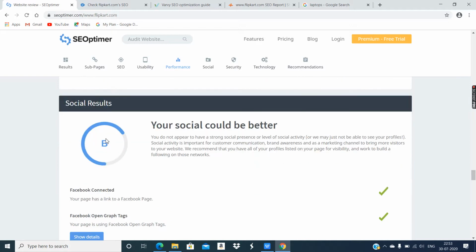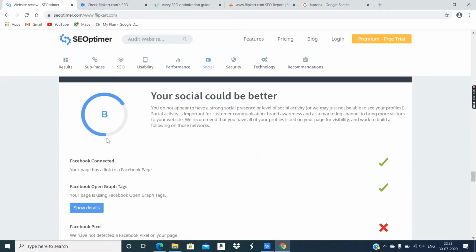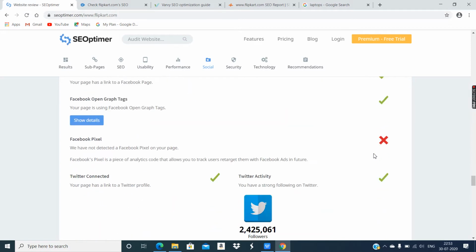Social result they have given B grade. Why B grade? Because Flipkart must have social media pages on giant social media platforms. Okay, so Facebook connected, yes. So Flipkart has a Facebook page, which is nicely maintained. Facebook pixel, they have said cross.